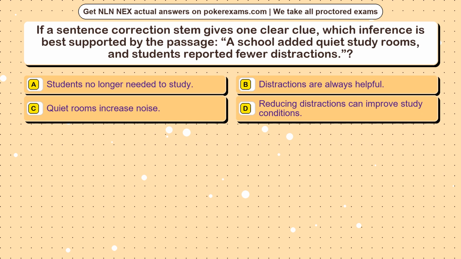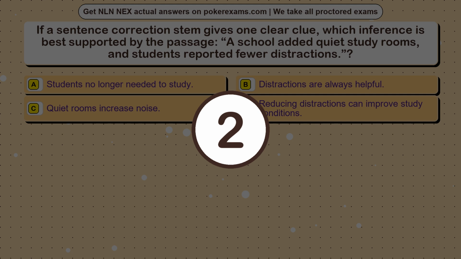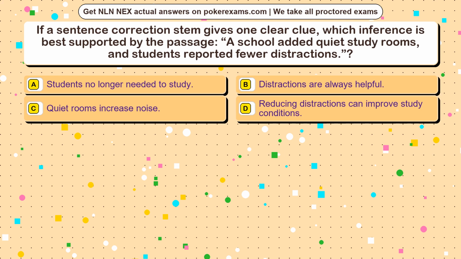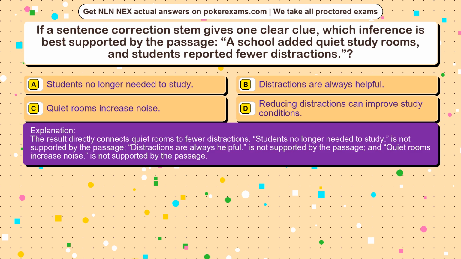Question 4. If a sentence correction stem gives one clear clue, which inference is best supported by the passage: a school added quiet study rooms, and students reported fewer distractions? Option A, students no longer needed to study. Option B, distractions are always helpful. Option C, quiet rooms increase noise. Option D, reducing distractions can improve study conditions. The correct answer is option D. The result directly connects quiet rooms to fewer distractions. Students no longer needed to study is not supported by the passage. Distractions are always helpful is not supported by the passage, and quiet rooms increase noise is not supported by the passage.